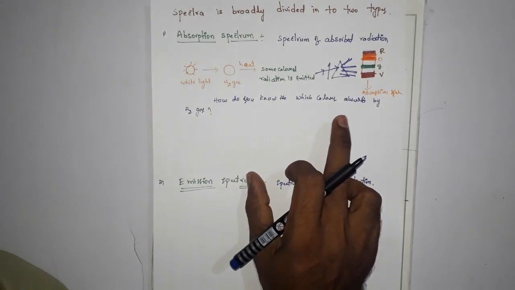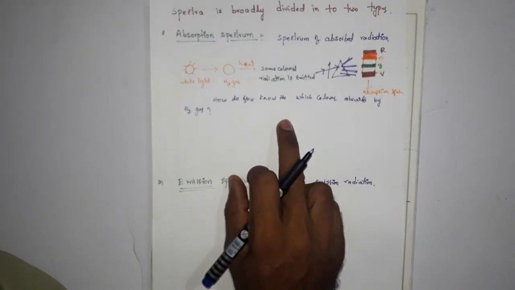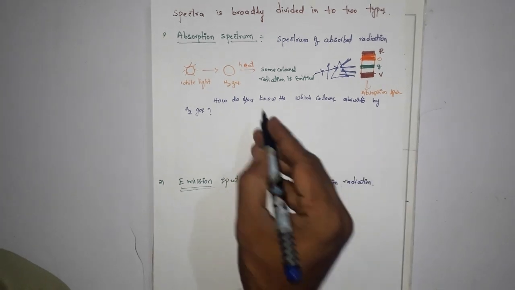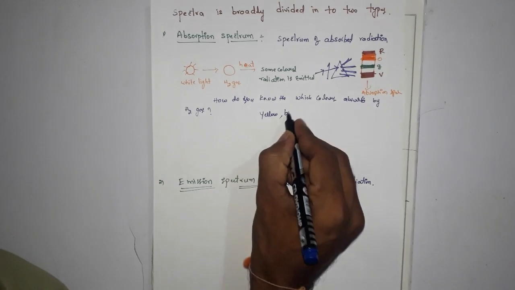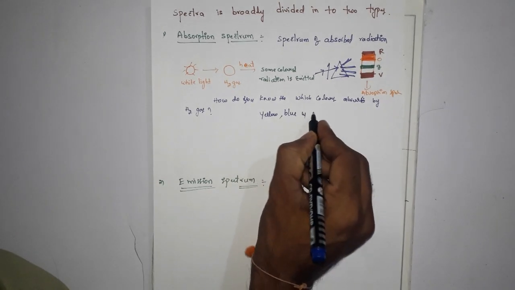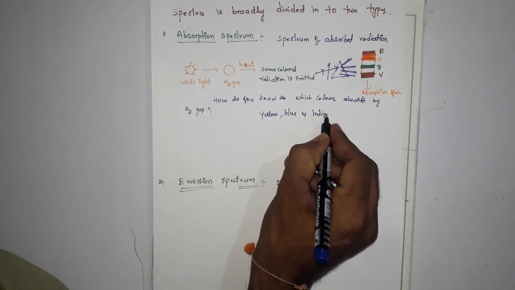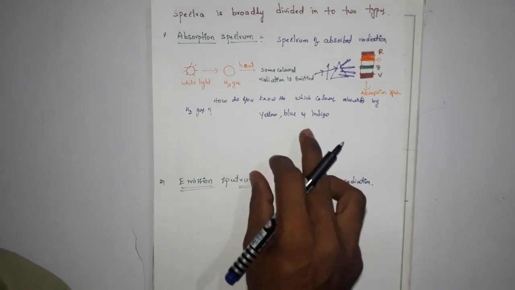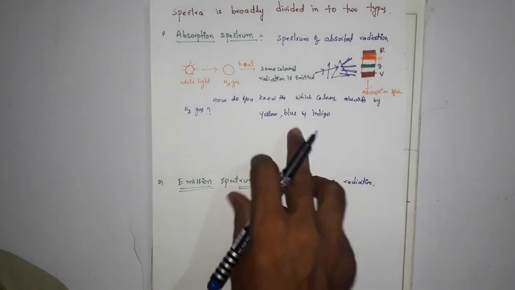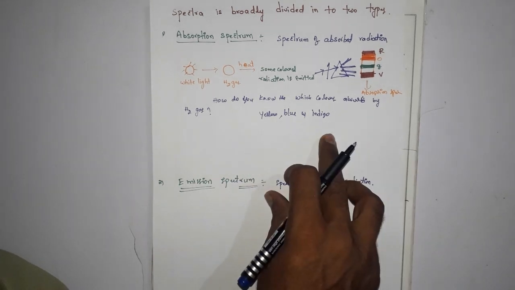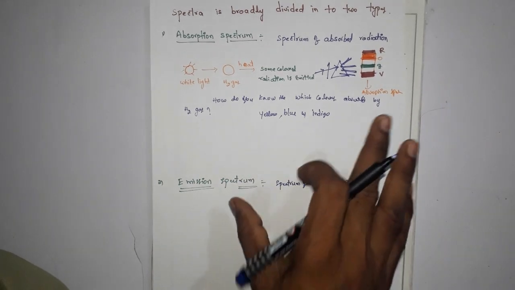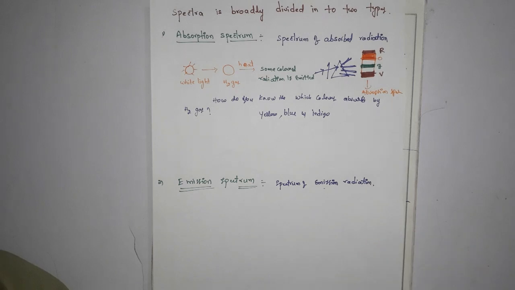It indicates that except yellow, blue and indigo colors, the remaining colors are emitted by H2 gas.